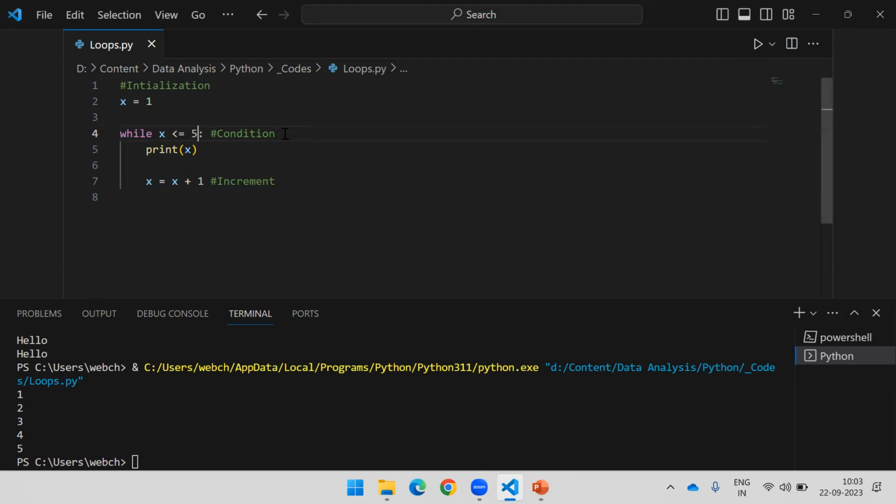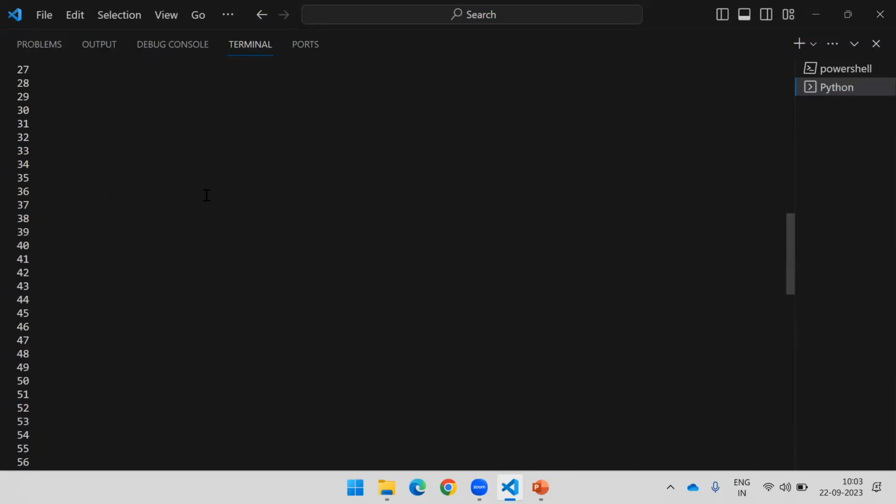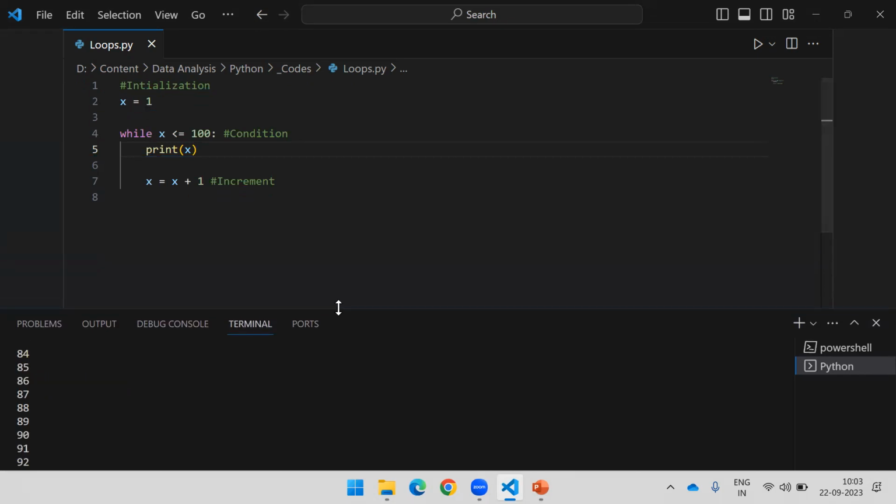Now my point is, I would like to print 1 to 100. It is possible, right? Within a fraction of a second, you will get the numbers 1 to 100 printed on your screen. Actually, we are not going to print numbers. In actual practice, we never try to print the number. Print is not our Python's output. Print is just for testing purposes, to check how your code behaves. Okay. So this is about the while loop.